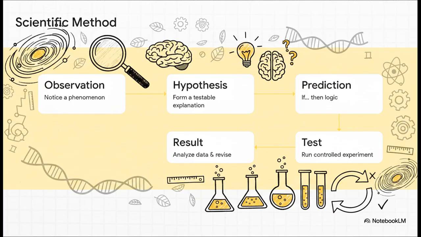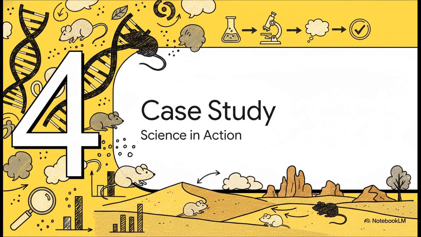Next, you run a carefully controlled test, and you analyze the result. If the result doesn't match the prediction, no big deal. You just go back to the drawing board and revise the hypothesis. It's an ongoing loop.